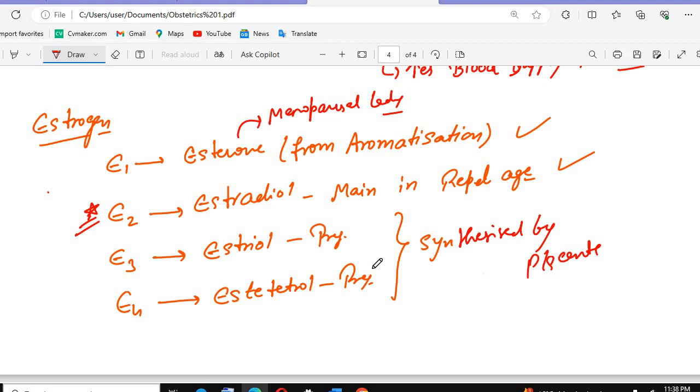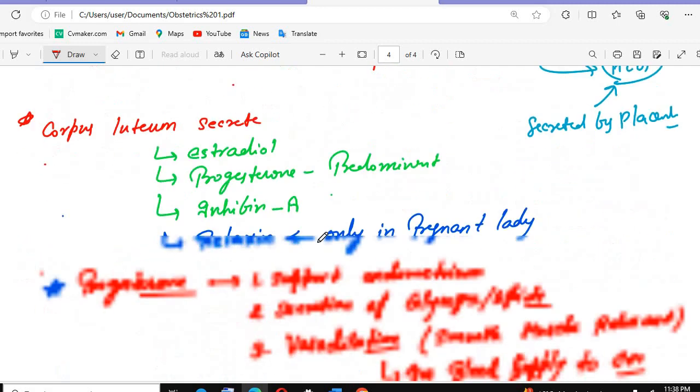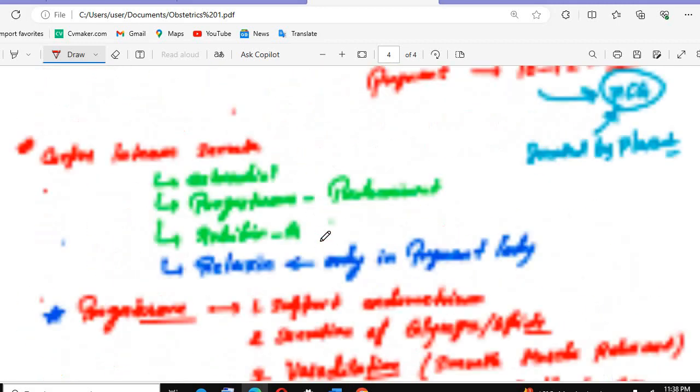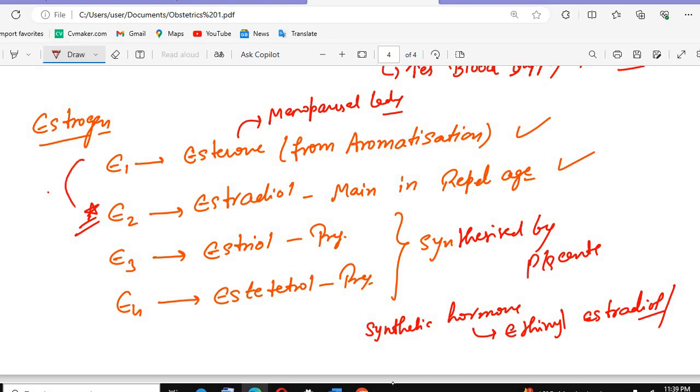The synthetic hormone that I was talking about was, oh, we finished the paper here. Okay. So there was a synthetic hormone. The synthetic hormone was ethinyl estradiol. Ethinyl estradiol, they are synthetic hormones, and these are what we have in the natural hormones.